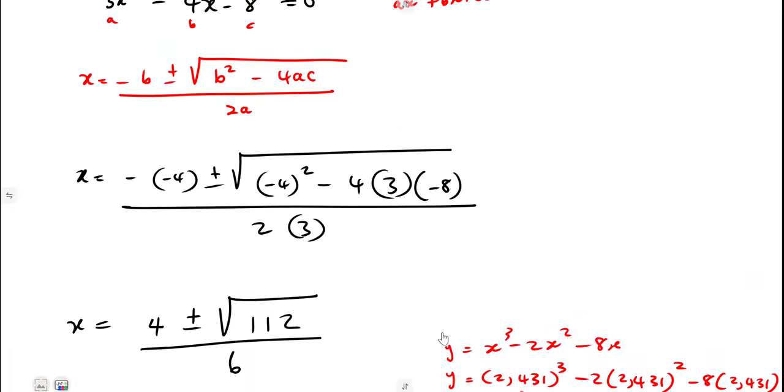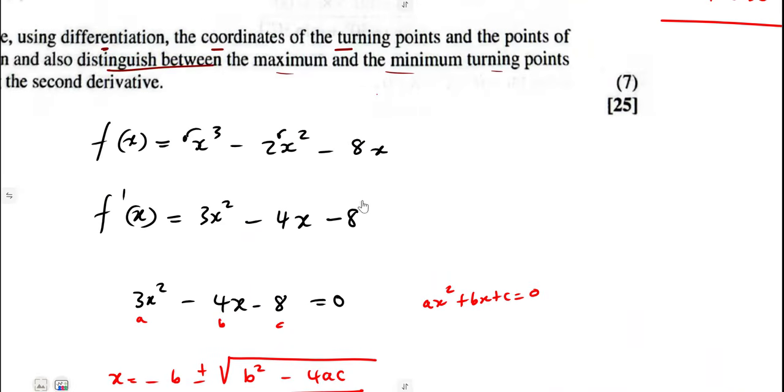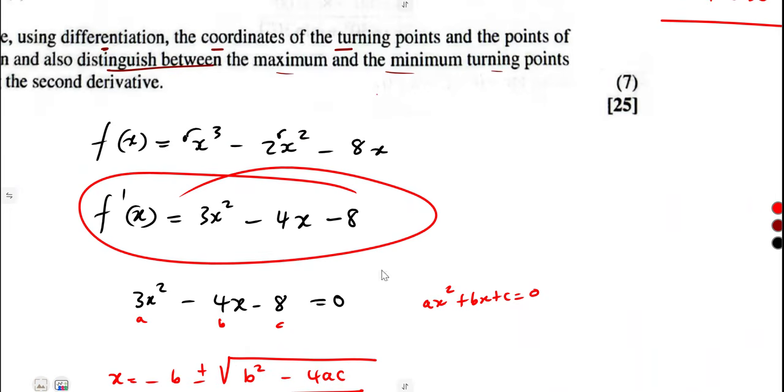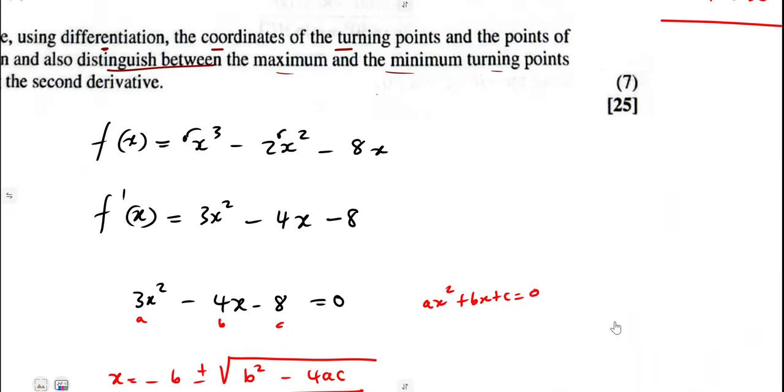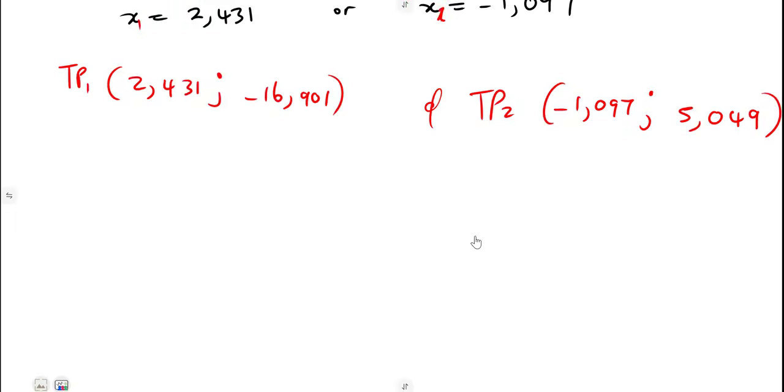Remember, this is our first derivative here. So you're going to take from the first derivative, this one. Remember that your first derivative, we need to distinguish here.